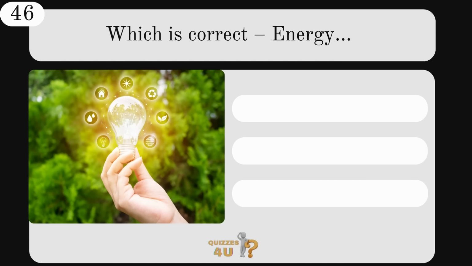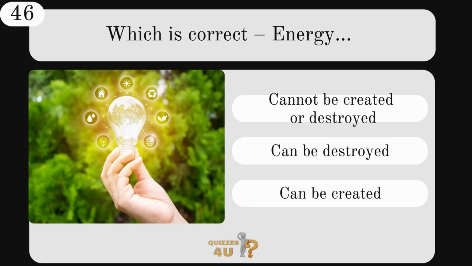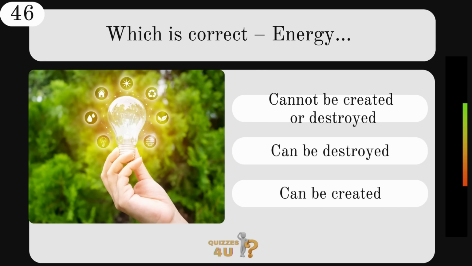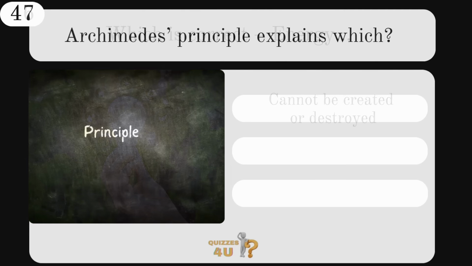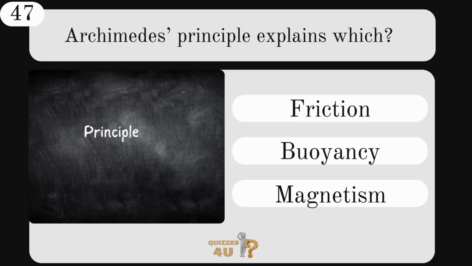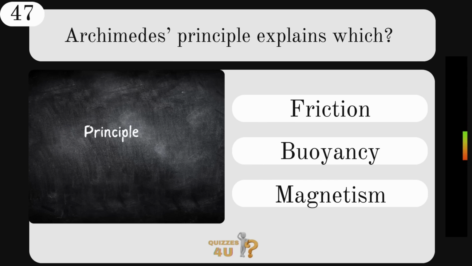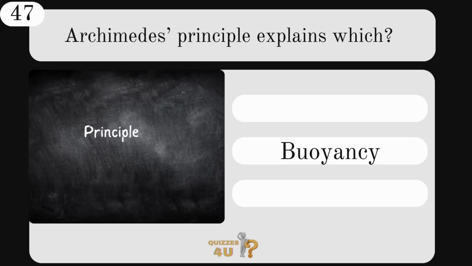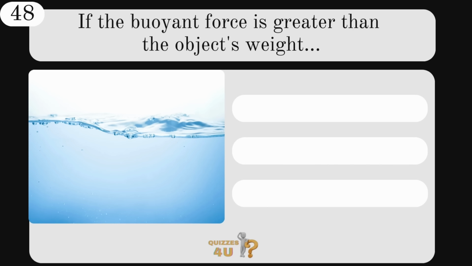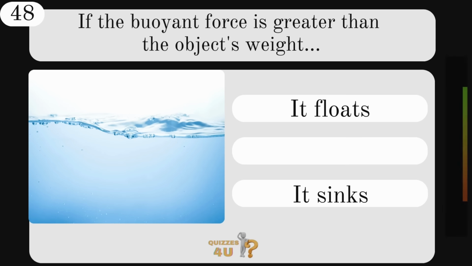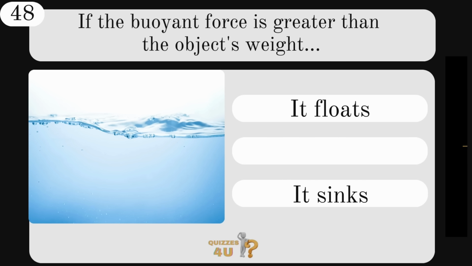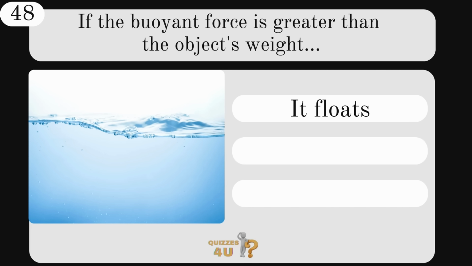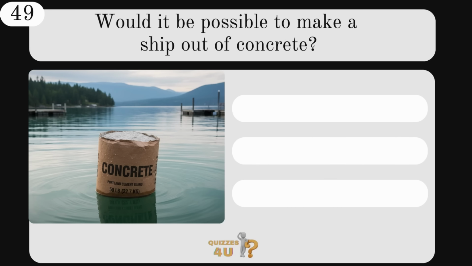Which is correct? Energy cannot be created or destroyed, can be destroyed, or can be created. Energy cannot be created or destroyed. Archimedes' principle explains which? Friction, buoyancy, or magnetism? It explains buoyancy. If the buoyant force is greater than the object's weight, does it float or sink? The answer, it floats.